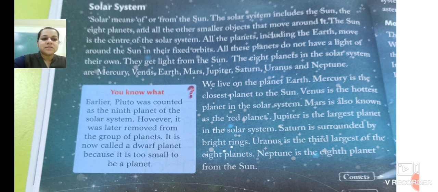Uranus is the third largest of the 8 planets. It is the third largest planet.